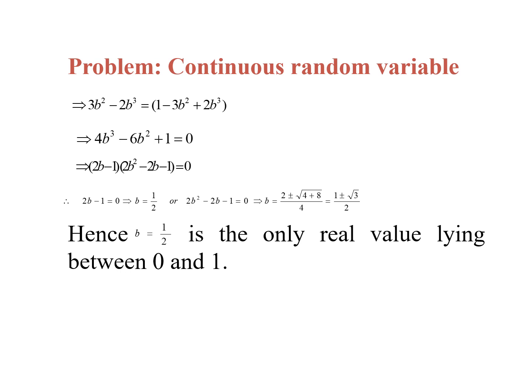So it can be written as 2b minus 1 into 2b square minus 2b minus 1, which is equal to 0. Then we can simplify that: 2b minus 1 is equal to 0, and after that 2b square minus 2b minus 1 is equal to 0. So here 2b minus 1 is equal to 0, so we can get b is equal to 1 by 2. And another solution, 2b square minus 2b minus 1 is equal to 0.